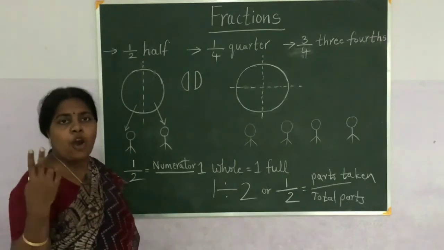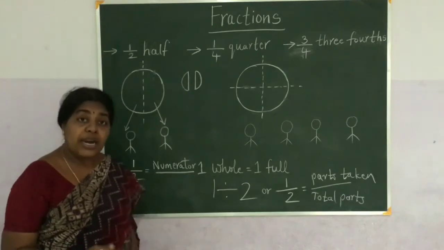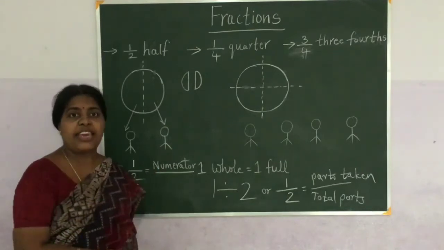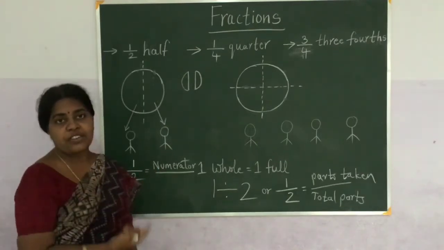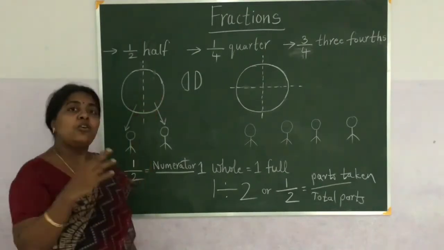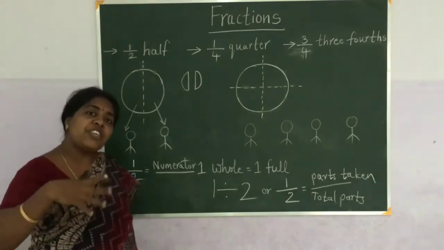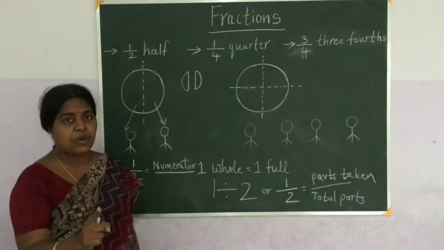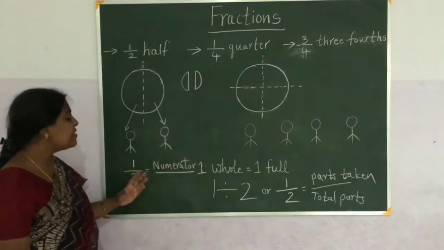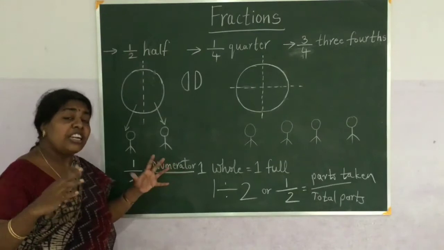See, one chapati, if I have only 2 children, I will divide into 2 equal parts. But if I have only one chapati and 4 of my friends came, so including me, other 3 friends are there. Now I can't divide like this. If I divide like this, I can give only for 2 children. But if we are 4, the division is different. I am having only one chapati, but I have to divide into 4 equal parts. So always here the numerator and denominator are different.